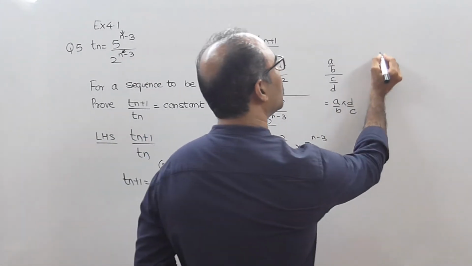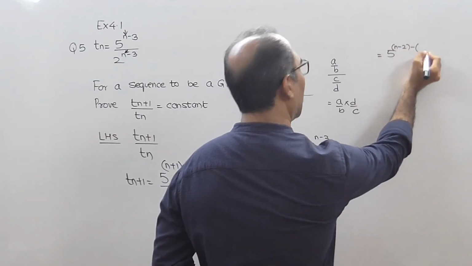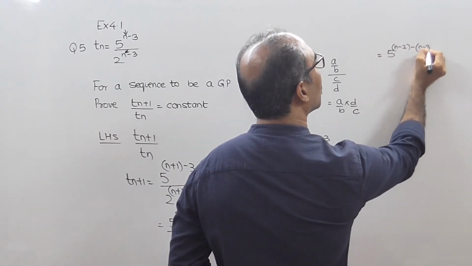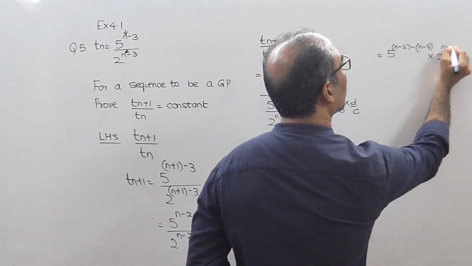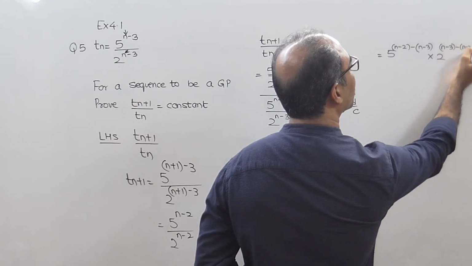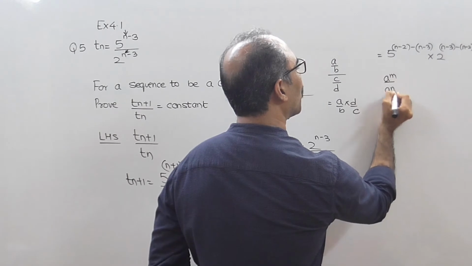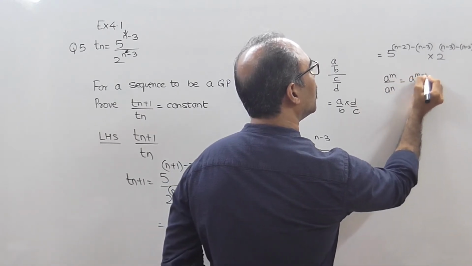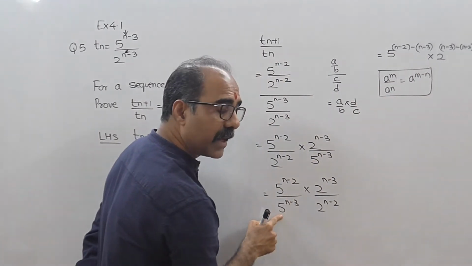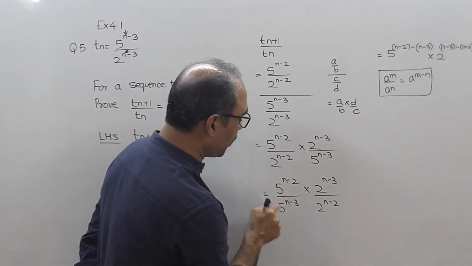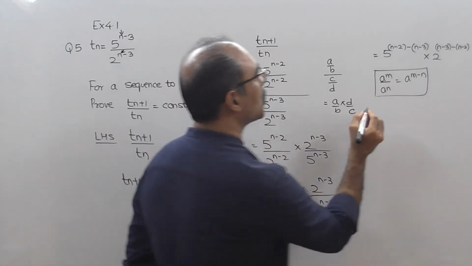Now this becomes 5 raised to n minus 2 minus n minus 3 multiplied by 2 raised to n minus 3 minus n minus 2. मैंने क्या किया है, मैंने सब फॉर्मूले यूज किया, a raised to m upon a raised to n. इंडाइसेस में रूल है which says that it is equal to a raised to m minus n. This is in the form of a raised to m upon a raised to n. The answer will be a raised to m minus n.